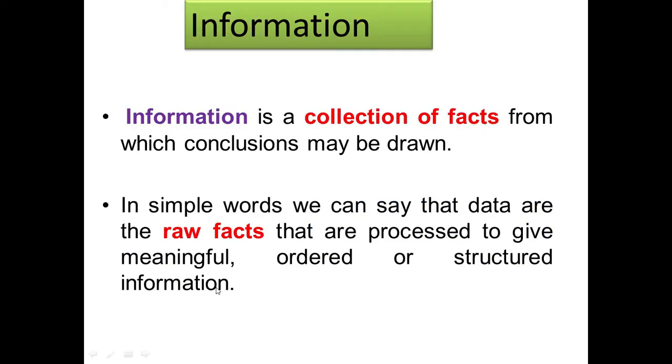The next one, information. Information is a collection of facts from which conclusion may be drawn. In simple words, we can say that data are the raw facts that are processed to give meaningful, ordered or structured information. The information is a collection of facts. For example, I ask one question to you, what's your name? You say your name, it is the information. Okay, it's a 3-mark question to you.